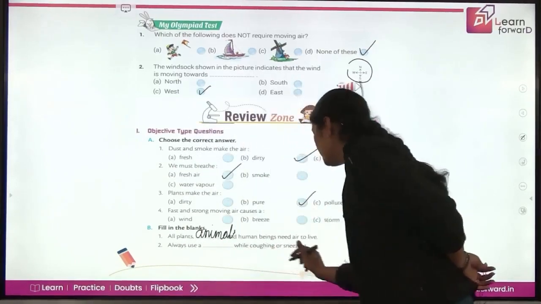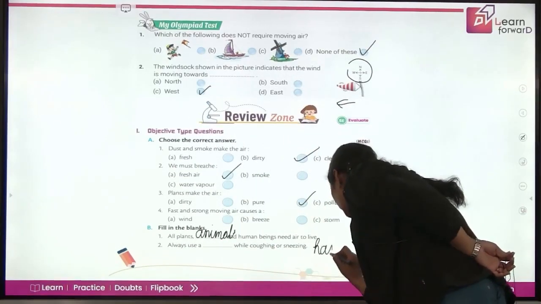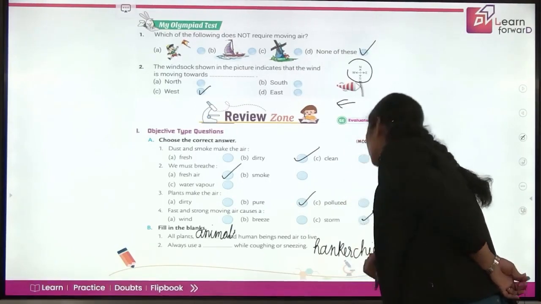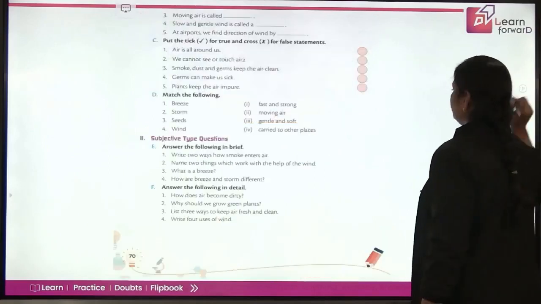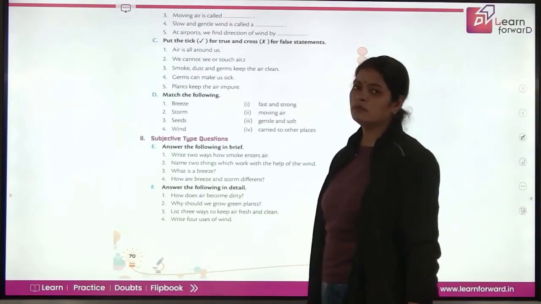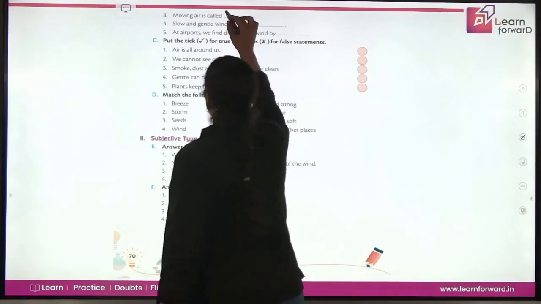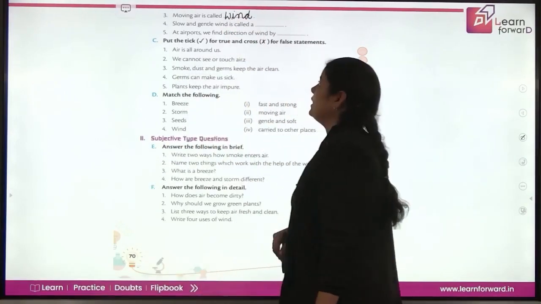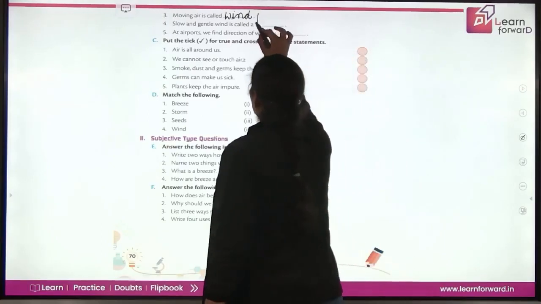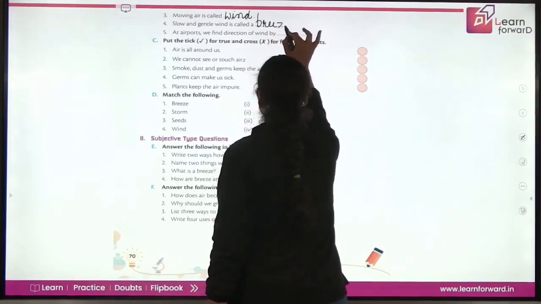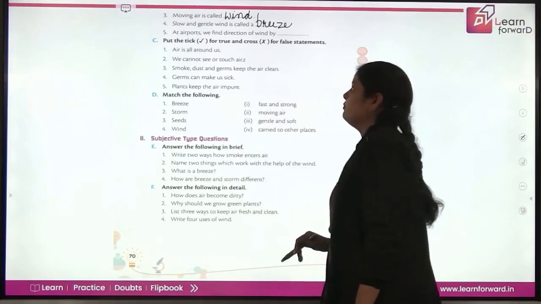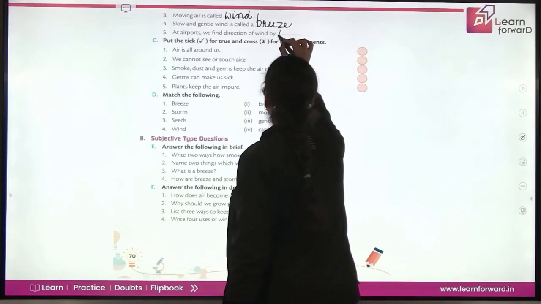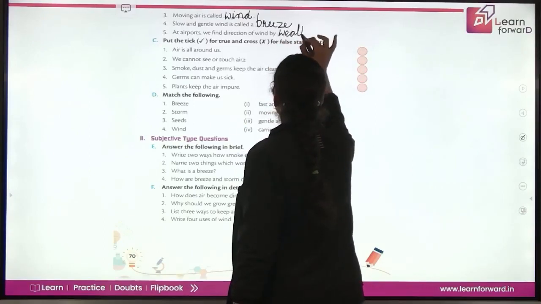This is a small space, so that is why I am writing here. Handkerchief, while you are coughing or sneezing. Moving air is called what? Moving air is wind. Slow and gentle wind is called a breeze. At airports, we find the direction of wind by weathercocks or windcocks.